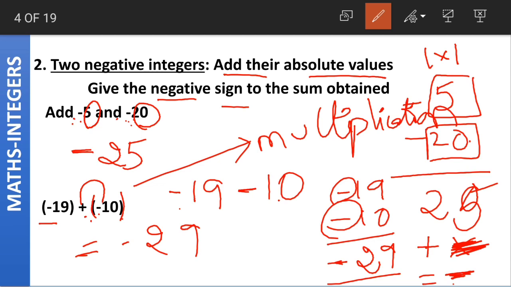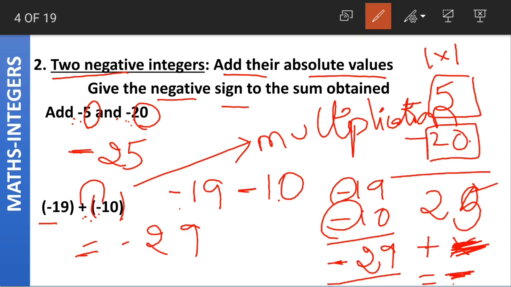What did we do? Like for positive integers, we add them up as natural numbers. Positive integers are where we do addition regularly. Coming to negative integers, when two negative integers are given, you simply add their absolute values and give a negative sign to the sum obtained.